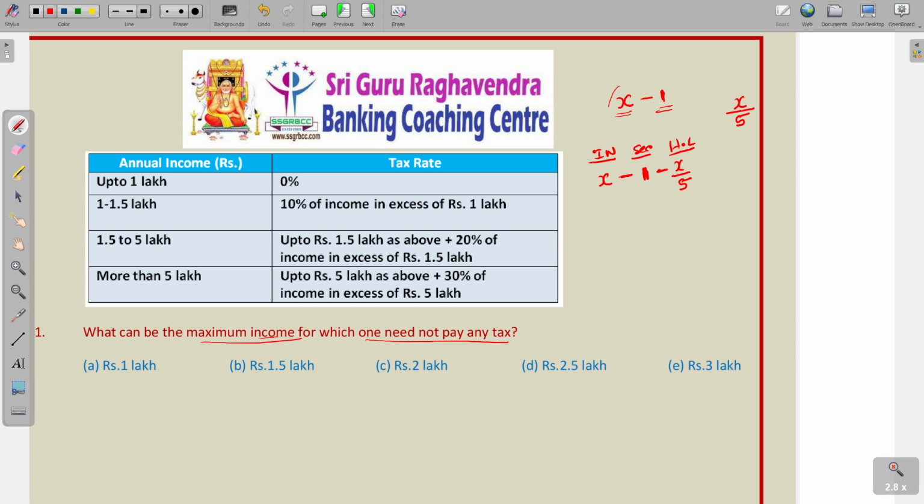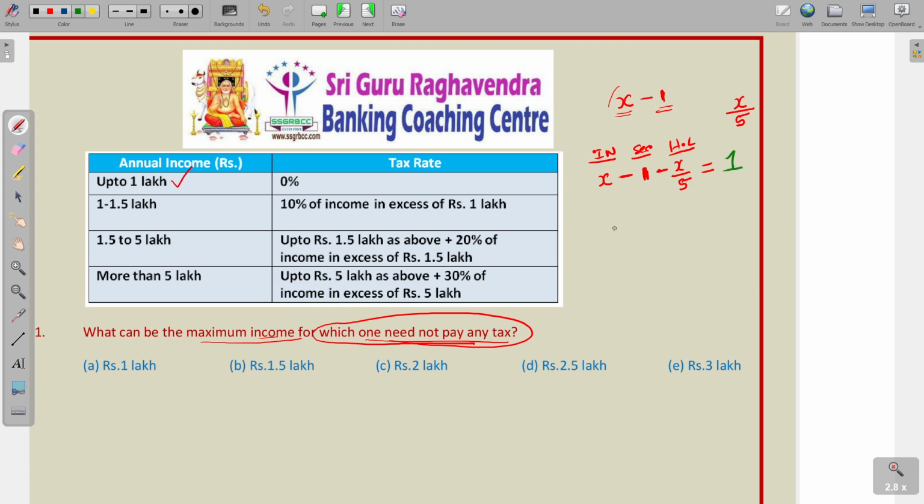So, for this you need not pay any tax. For the remaining, you need not pay any tax. If you need not pay any tax, our income should be up to 1 lakh. So, therefore, this total value should be equal to 1 lakh.